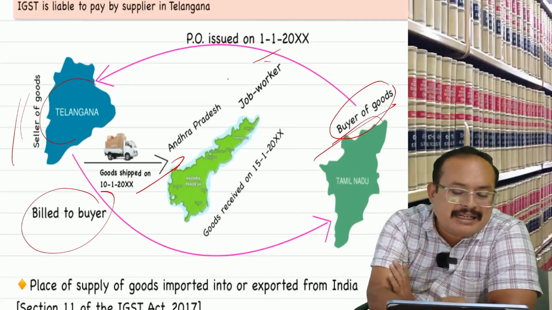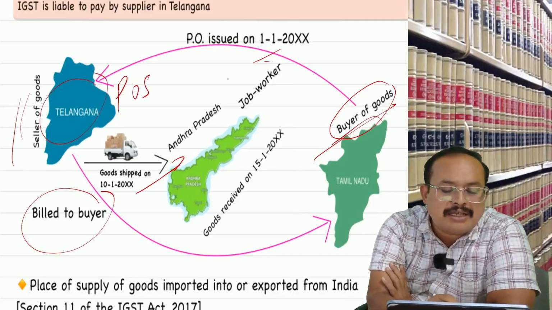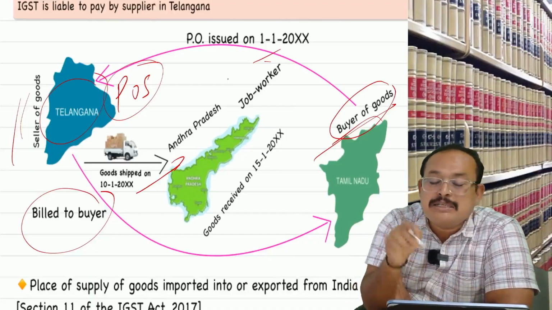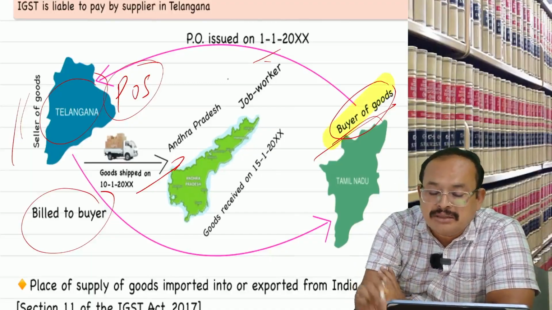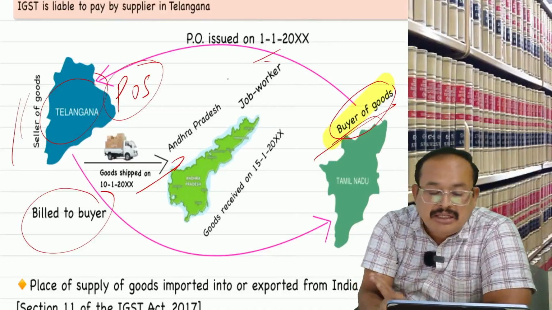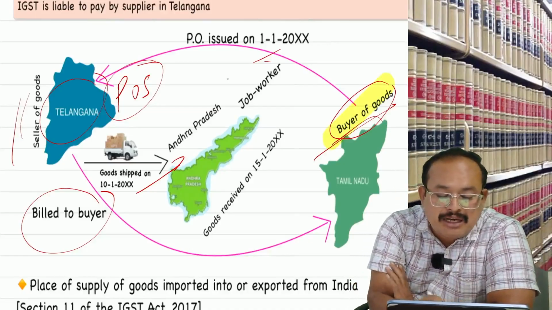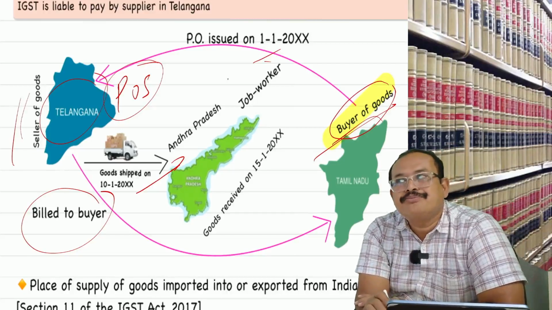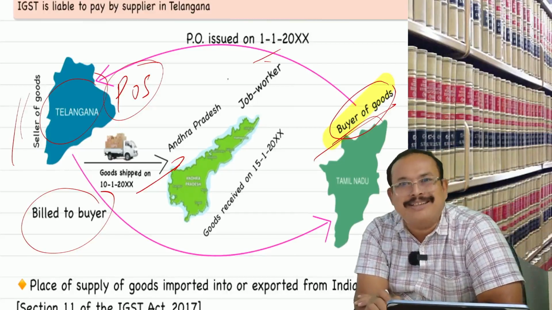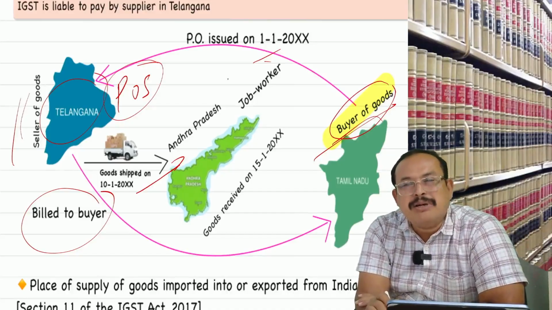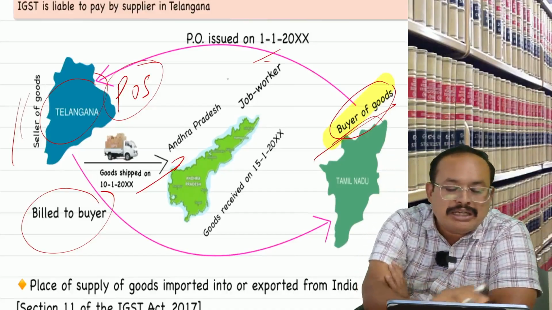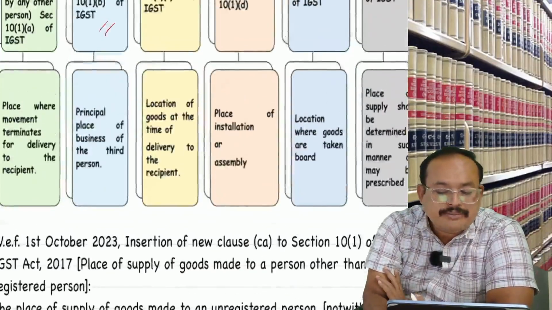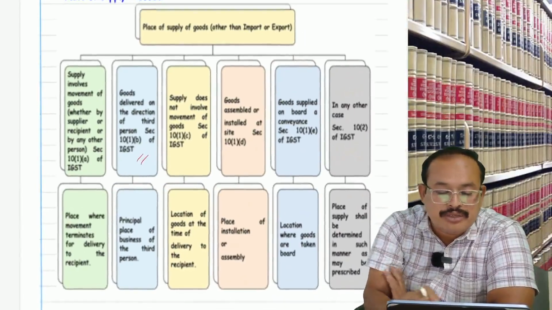For the Telangana seller, what is the place of supply? Here it is the principal place of business of a third person, the buyer. In between, the goods are moving from Telangana to Andhra Pradesh. The buyer is the third person, but in fact the buyer is the party who bought the goods. The law says the principal place of business of the third person. The sentence will confuse you, but don't get confused.